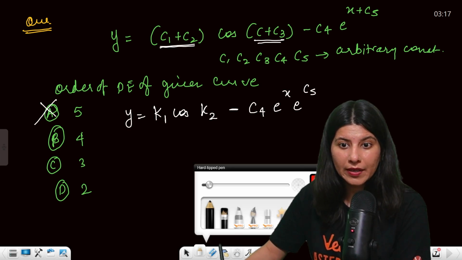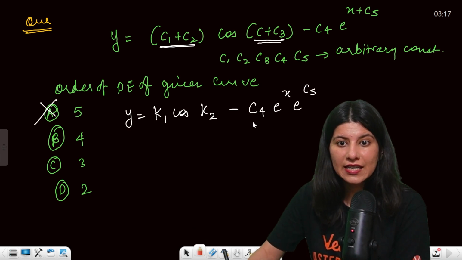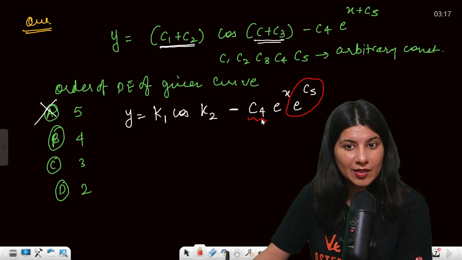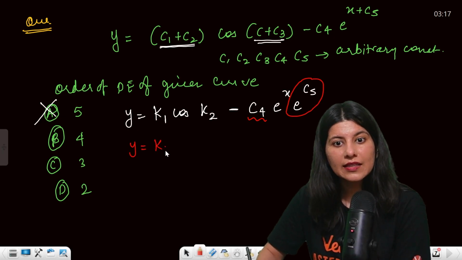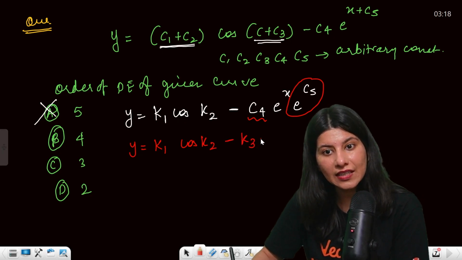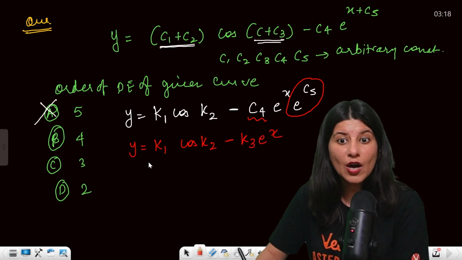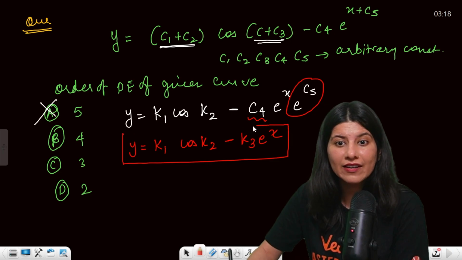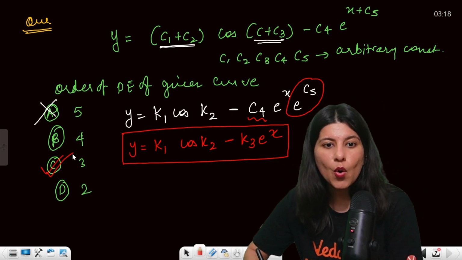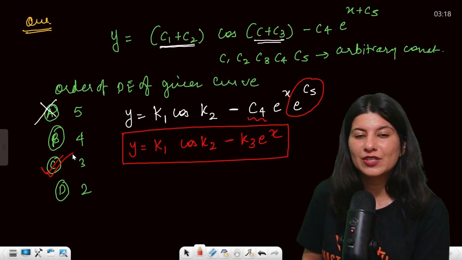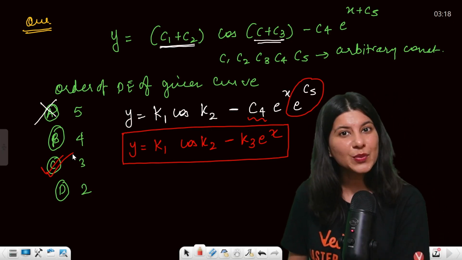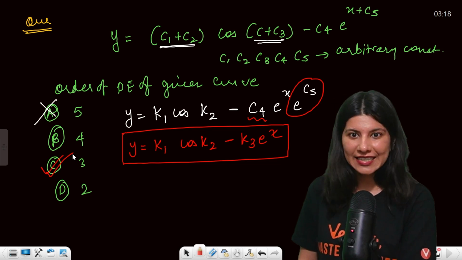There is one more reduction, guys. C4 into e raised to power C5, if you multiply these two together, will become minus k3 e raised to power x. So now only 3 constants are left and we cannot further reduce them. That's why the order of this differential equation is not 5, not 4, but 3. Are you understanding this? Are you getting this?